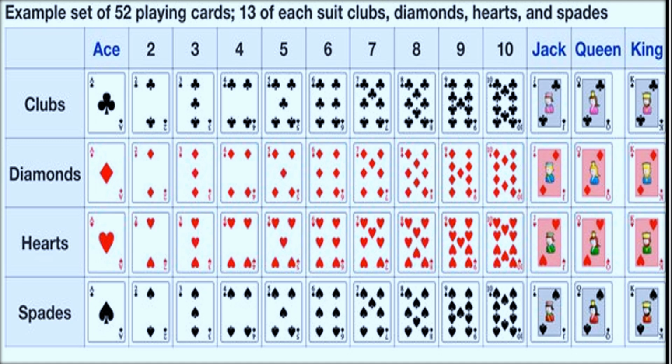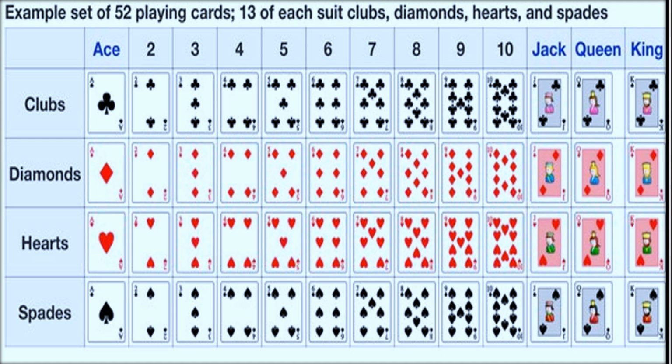So you have 4 shapes, and in each shape you have 13 cards. So in all, you have 52 cards in a deck of cards. Clubs, diamonds, hearts, and spades: 2 are black in color and 2 are red in color. So you have to understand all these things. And these Jack, Queen, King are called the face cards.